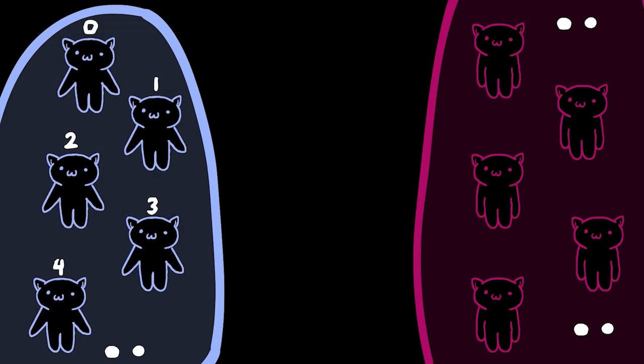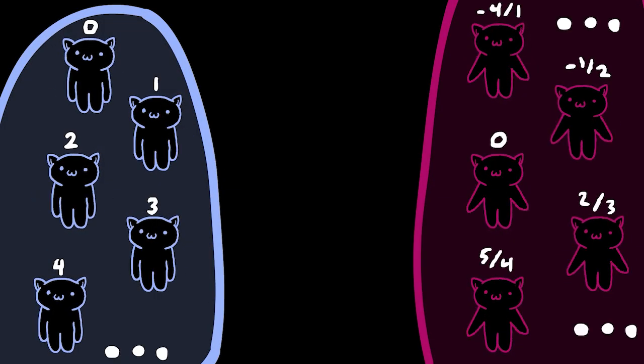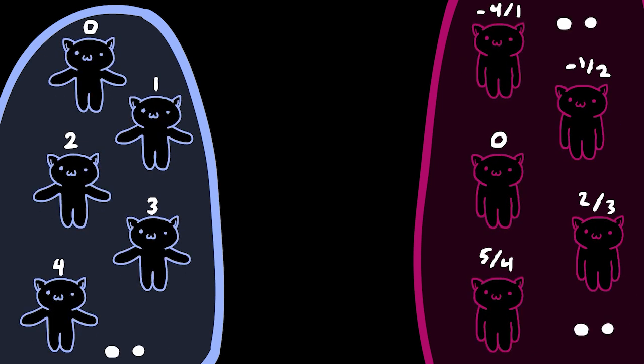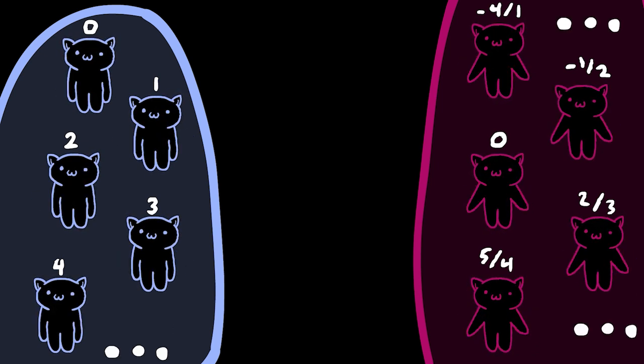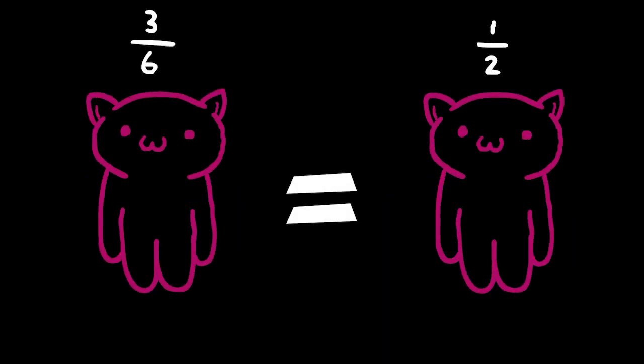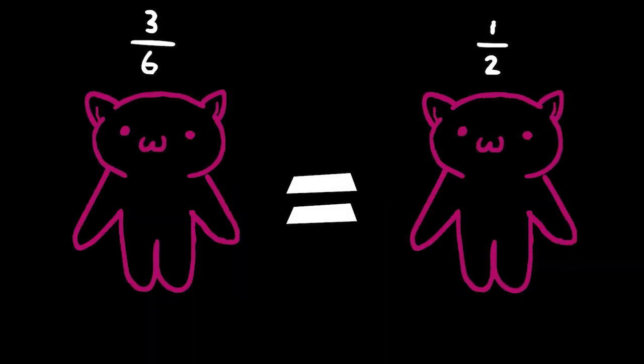And it even gets crazier than that. Imagine that now each female cat decides to identify with a fraction whose numerator and denominator are relatively prime, which means that they share no common factors. This means that the female cat with the fraction 3 over 6 is the same as the cat with the fraction 1/2.